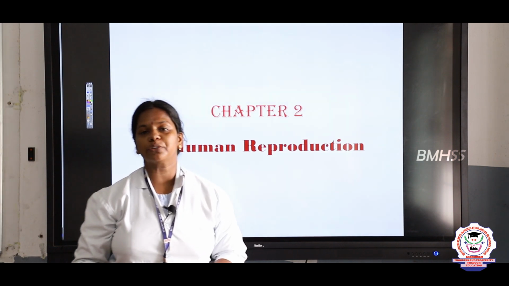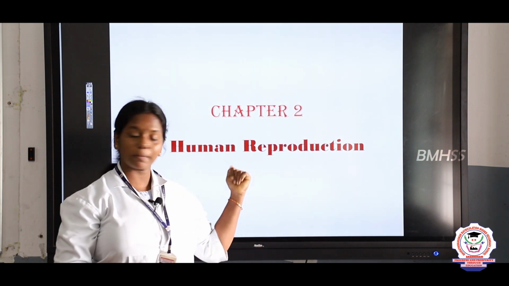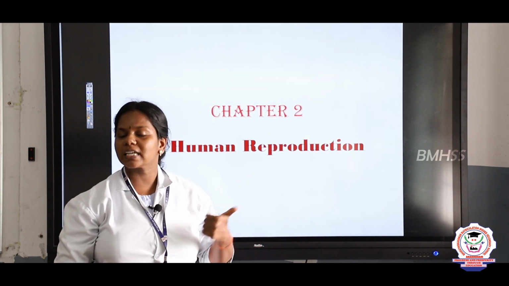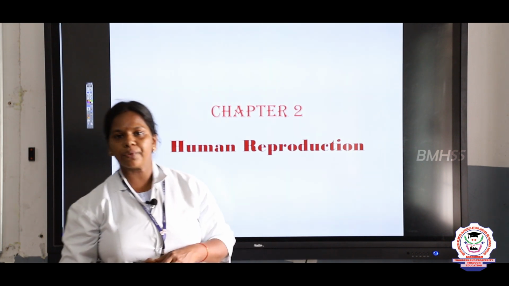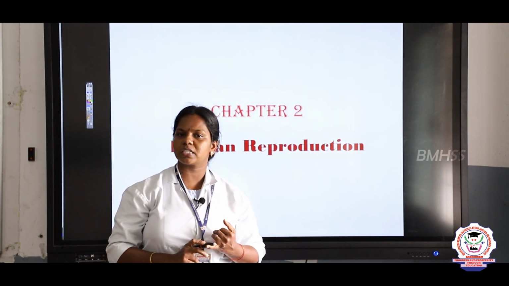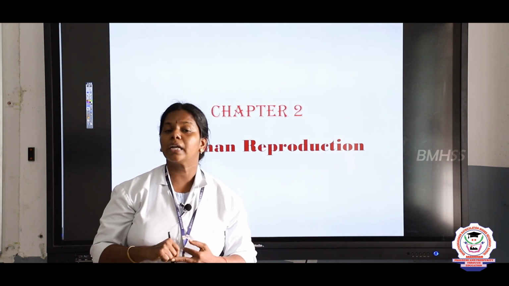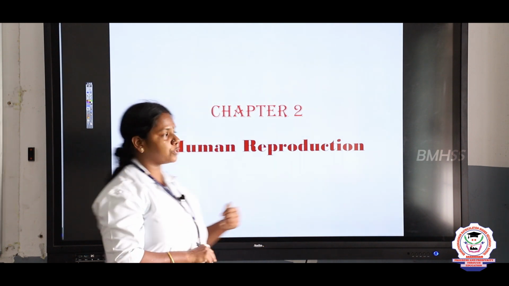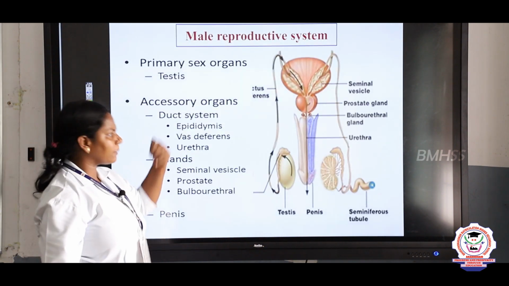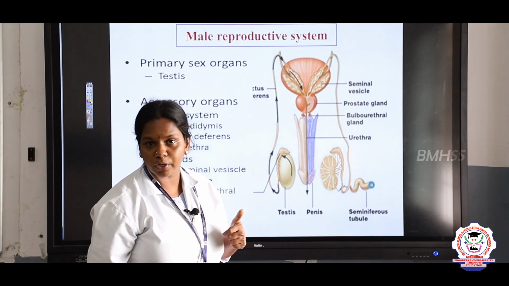Children, today we are going to see the second chapter in 12th standard zoology, human reproduction. What we discussed already, children, was the reproductive events: what are the functions of the reproductive system and what are all the events. 9 events we studied, and now we are going to discuss in this session the male reproductive system. So, let us see first what are all the parts of the male reproductive system.